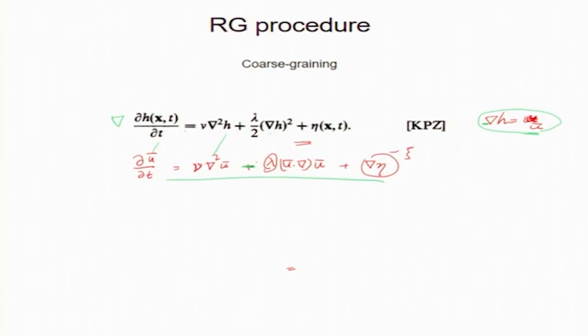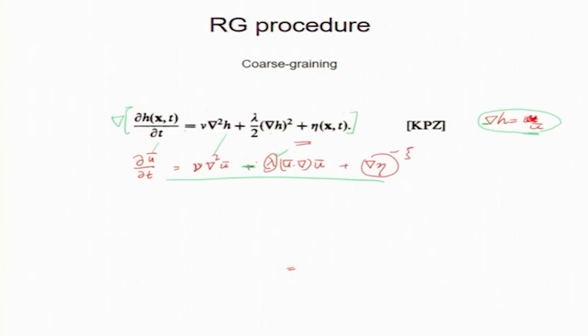Now, we showed in previous lectures that the Navier-Stokes equation respects Galilean invariance. That means the equation remains unchanged if I go from one inertial frame to another inertial frame, and the transformation is you add a velocity u naught when I go from one frame to the other, and that invariance leads to the condition that lambda must not change under scaling. This I showed in the class. So, the same argument works here, and that proves that lambda remains unchanged under RG.